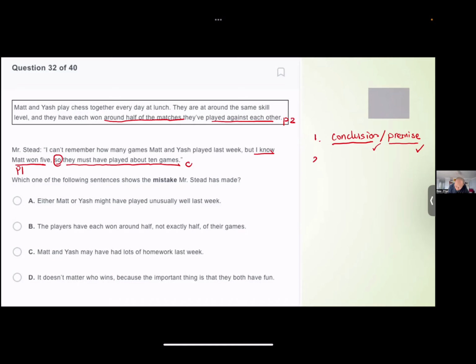Done. Second one. Yeah, we are talking about strengthening and weakening, right? So this question, since they're asking us the mistake, we can clearly know that it is going to be weakening the argument. Instead, look at the options first. Let's quickly think about weakening arguments. How many different strategies did we discuss in the classes about weakening the argument? We learned 4, right? We learned W1, W2, W3, W4, right?